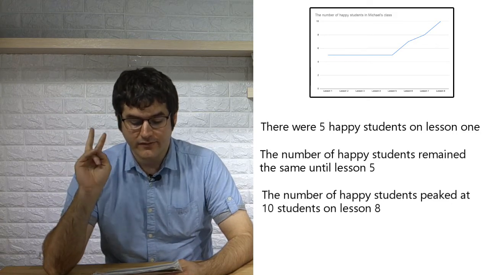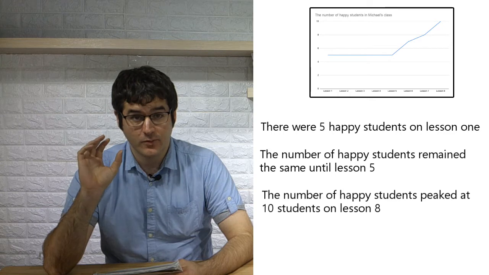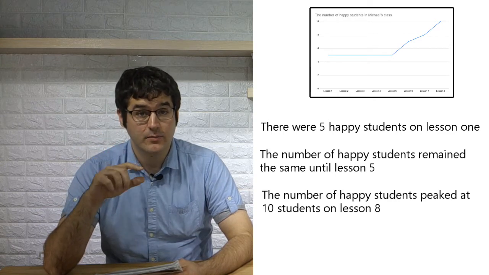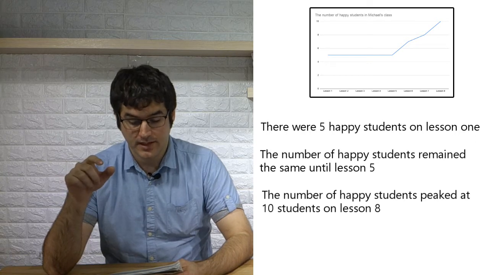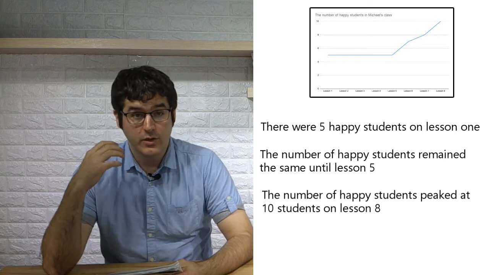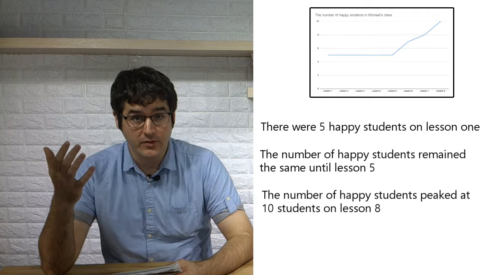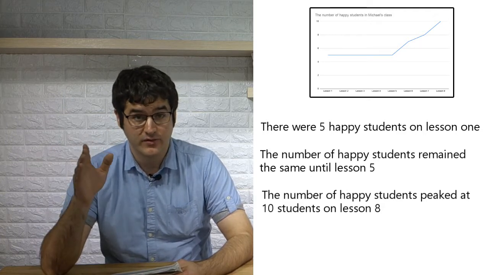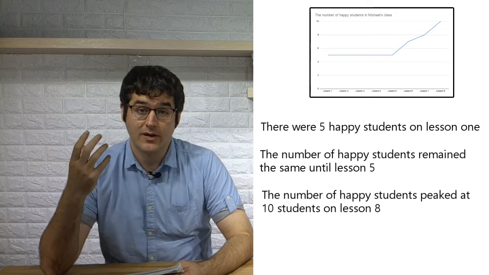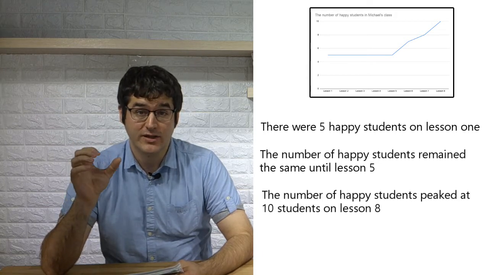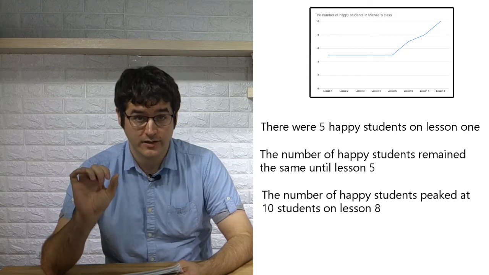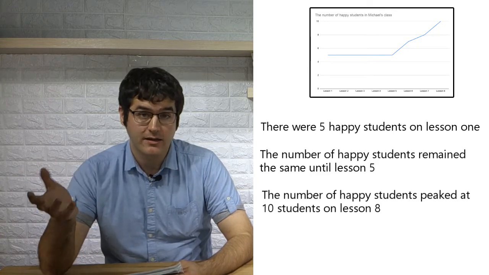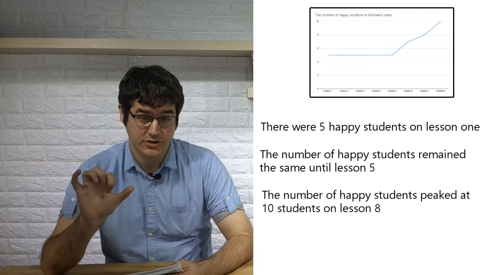Now, 2 things. First of all, you need to make sure you're saying the right subject, the number of happy students. You always need to say the number of something. Okay? Or you have to say the actual number of students, 7 students, 7 happy students. This is very important. In a later video, we will talk about referencing, but referencing is when you take these sentences and make it shorter by using referential words, like it or they. You still need to use this structure.